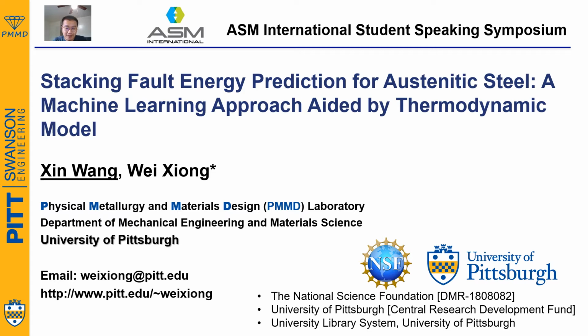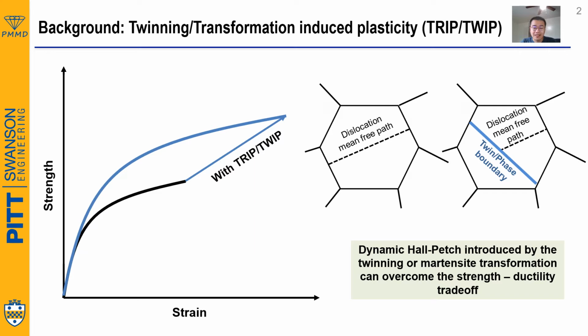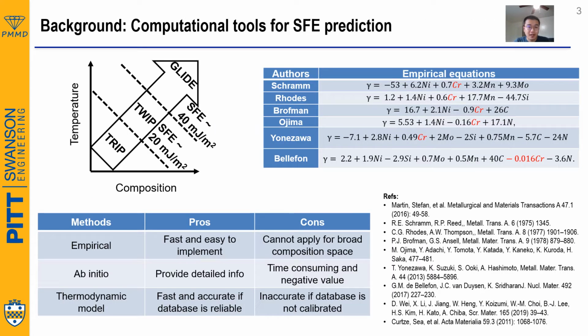The prediction of stacking fault energy has become a more and more important topic for designing new high-strength and high-ductility alloys, and I would like to introduce what TRIP and TWIP are and why this is important. TRIP and TWIP mean that during deformation, new martensite and twins are formed. As a result, the twin and phase boundaries continuously refine the grains and introduce the dynamic Hall-Petch effect. This effect can increase the strain and strength at the same time, which helps us overcome the strength-ductility trade-off.